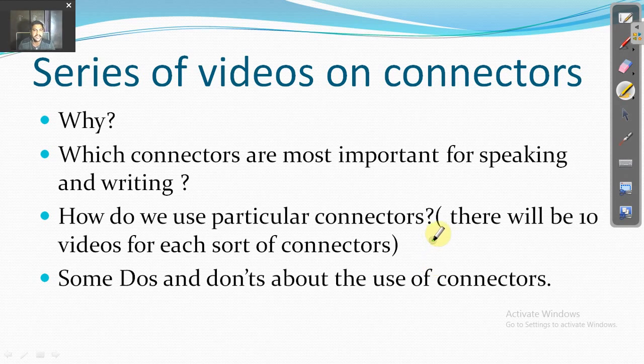Writing and speaking are two different things. In speaking we can be informal, but in writing we can never be. In writing, especially when we talk about academic writing, we need to be quite formal in writing the statements, and the use of connectors in the formal way is totally different from the speaking way.